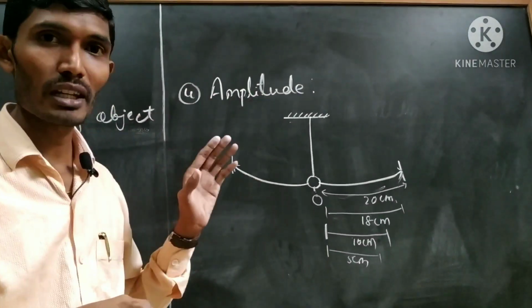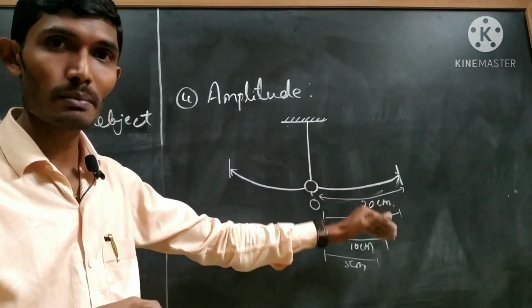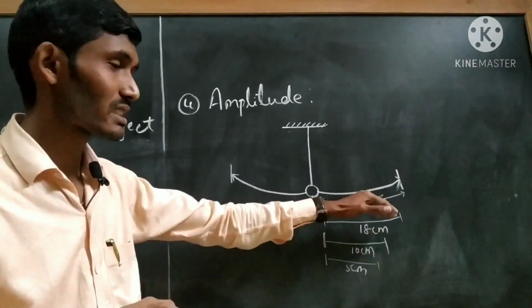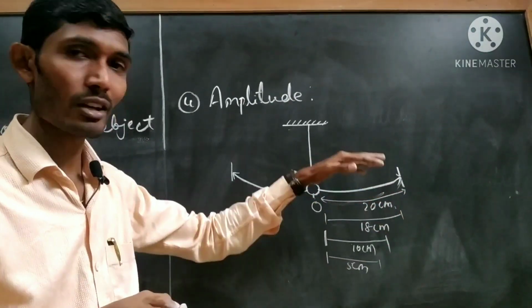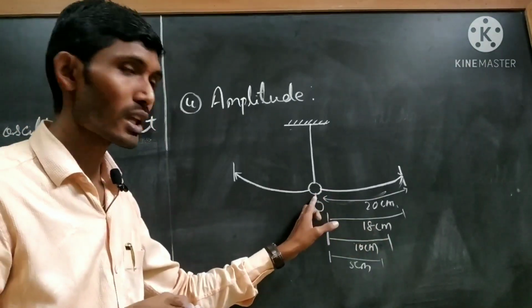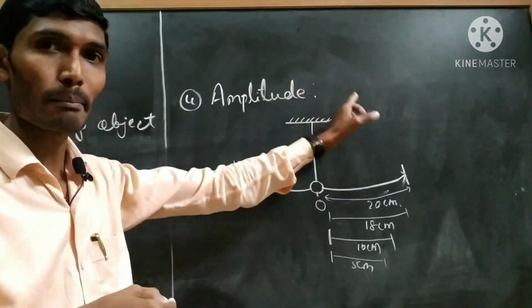Here, what is the meaning of amplitude? The maximum displacement covered by an oscillating object from its mean position. That is what amplitude is.